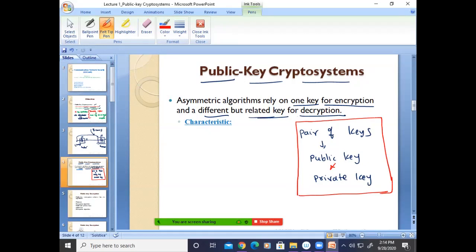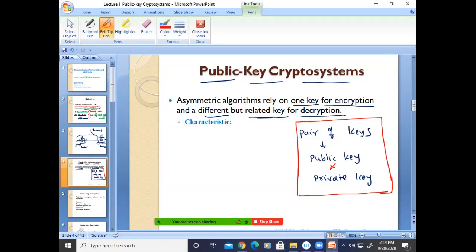Now for public key crypto systems, we need an important characteristic. At any cost, it must be impractical to determine the private key used to decrypt the message. Then only we can say it is more secure compared to the symmetric cipher. Correct?